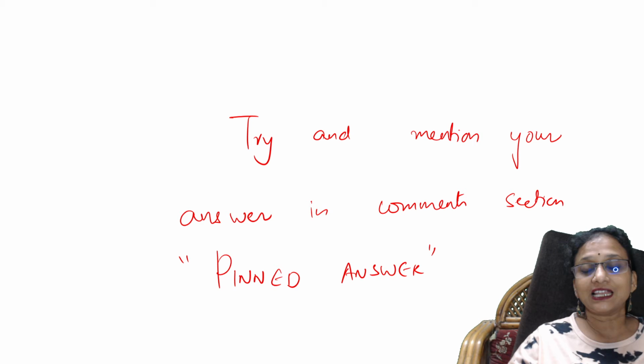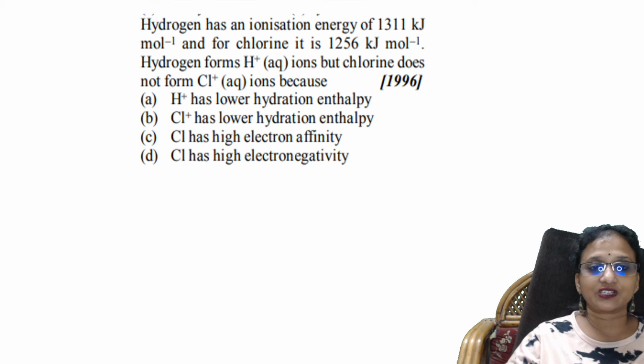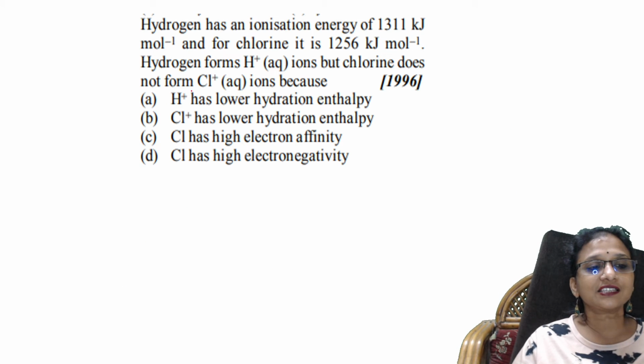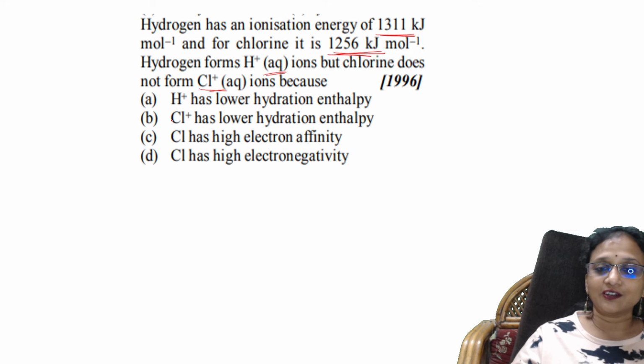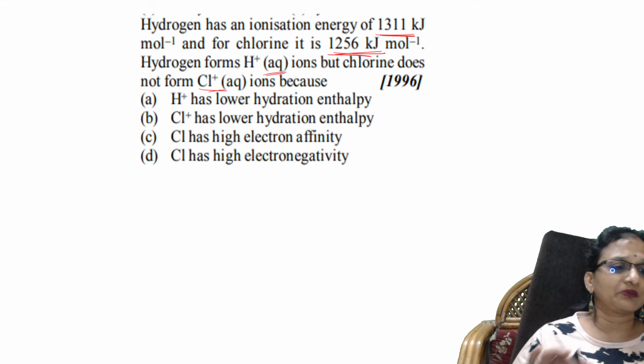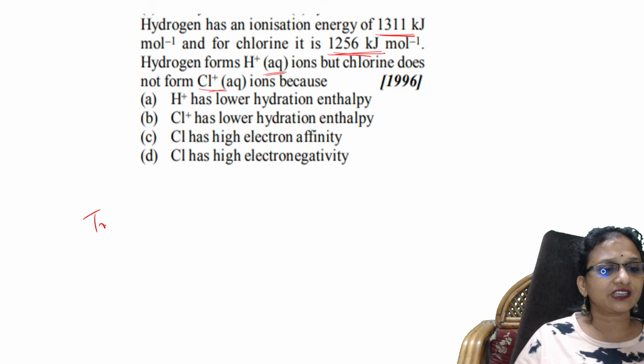Chalo, good. Let's see one more question. Hydrogen has an ionization energy of 1311 kilojoules per mole. Chlorine has 1256 kilojoules per mole. Now, hydrogen forms H plus ions, but chlorine does not form Cl plus ions. Why? Remember one clue. What is the trick here?